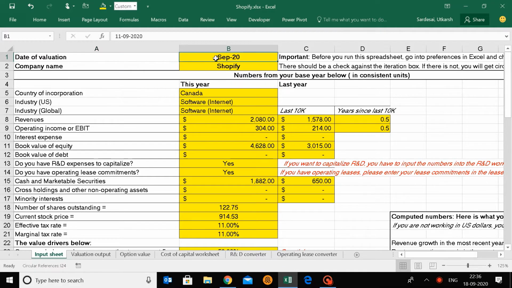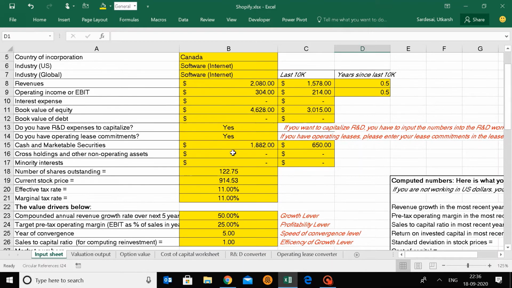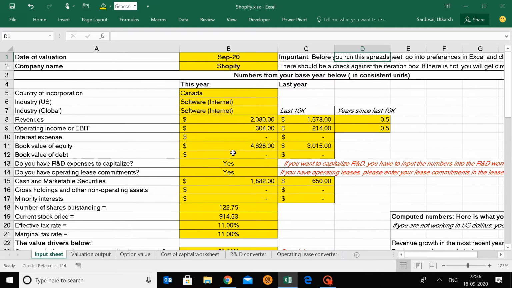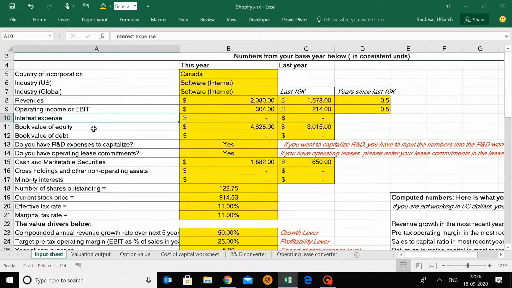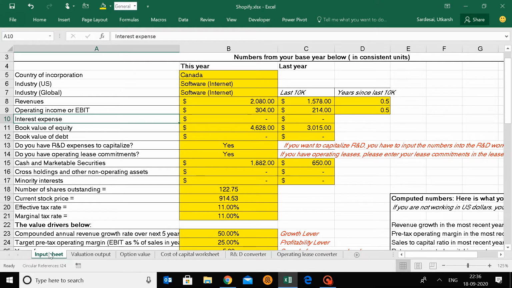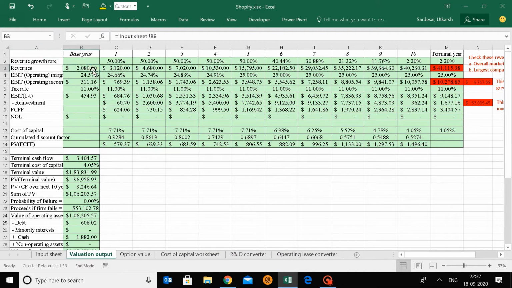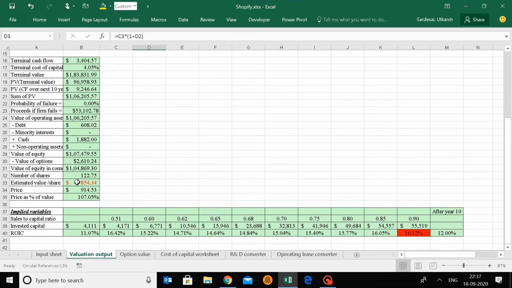So this is Shopify, a worksheet that I prepared for valuing this company, and I'll walk you through it, but not entirely in this session. So this is a very big task for those of you who do not understand valuation at all, but this sheet will easily help anyone use the spreadsheets and data out there on the internet to value any company. So we have some inputs here in this input tab. Then we go to the valuation output. Some fields get calculated based on our inputs, and as you go down, you get the estimated value per share.